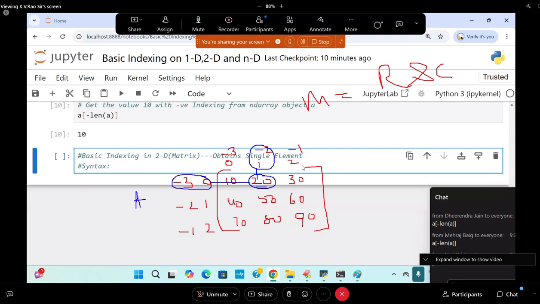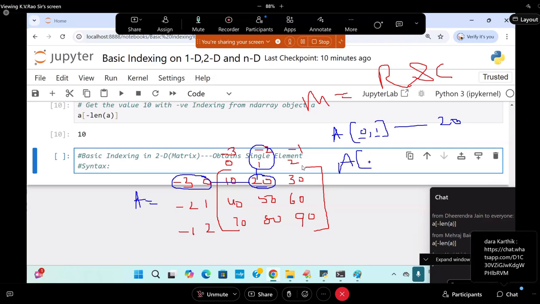This is the matrix called what? A. A of 0, comma 1 will give you what answer? 20. 0th row, first column. What is the value coming? 20. Are you following me? Next, A of, this is both positives. Negatives: minus 3, and the next is minus 2.